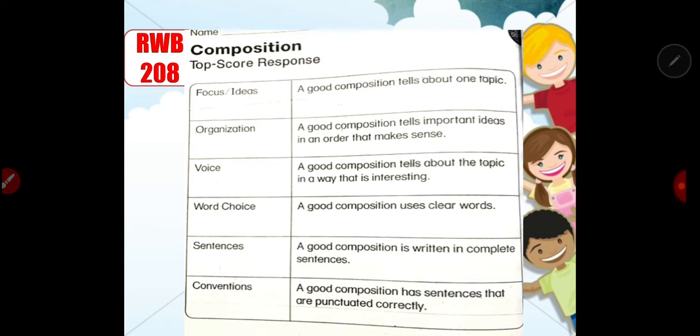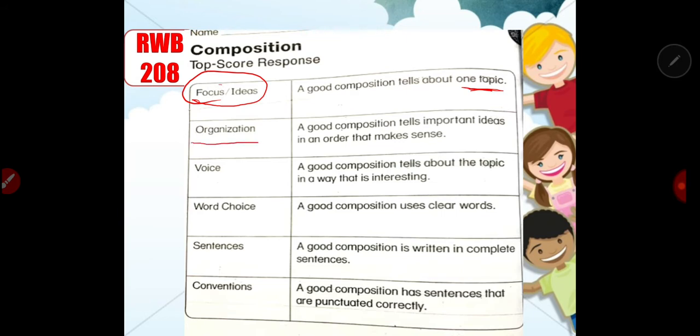Okay, so this is actually a rubric, okay? In writing a composition. Focus on the idea. That's the first one. So a good composition tells about one topic. So that means you just focus on one topic.